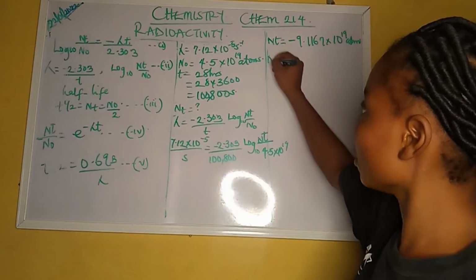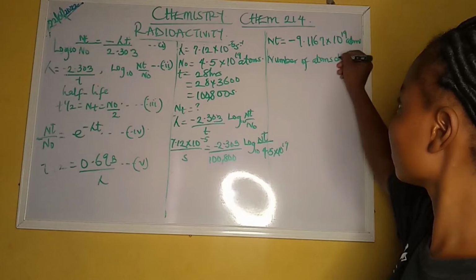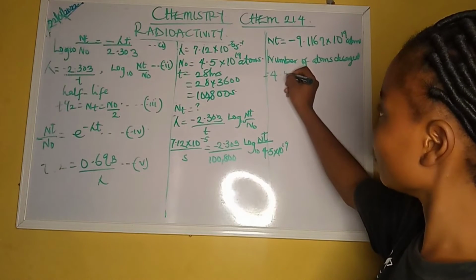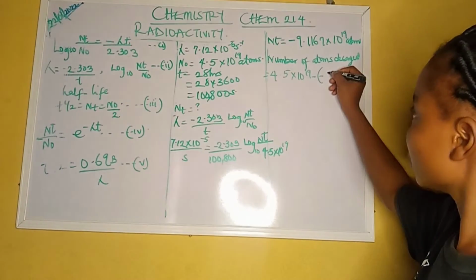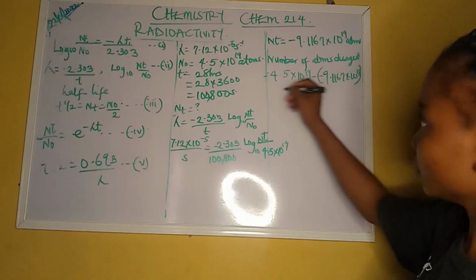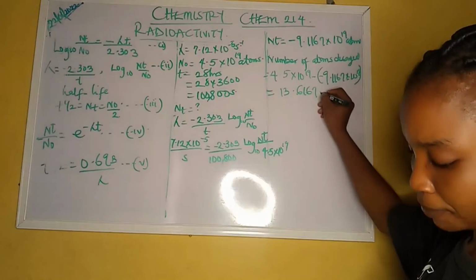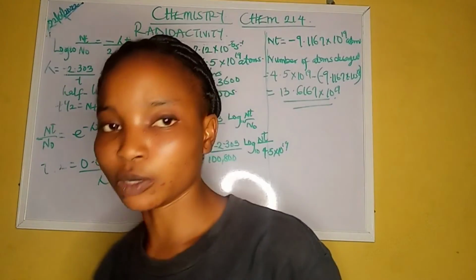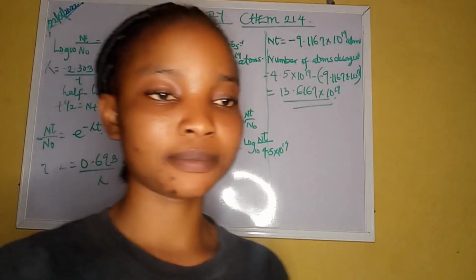Therefore, the number of atoms that has decayed would be 4.5 times 10 raised to the power 19 minus 9.1167 times 10 raised to the power 19. By the time you add, you should have 13.6167 times 10 raised to the power 19. So this is the number of atoms that has also decayed.